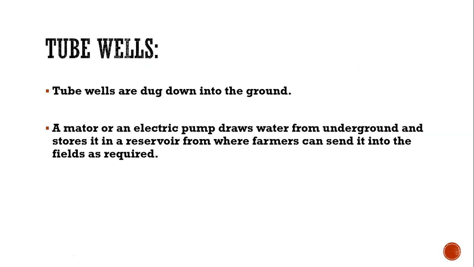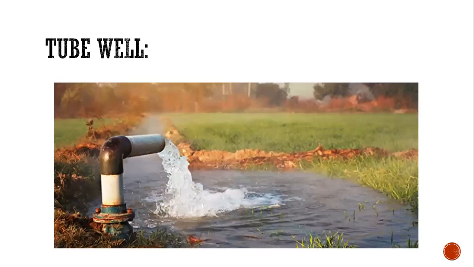Tube wells are dug down into the ground. A motor or an electric pump draws water from underground and stores it in a reservoir from where farmers can send it into the field as required. So, from the tube well, water is pumped out through the electric pump and it is taken to the farmlands.